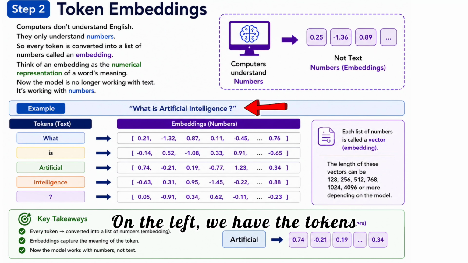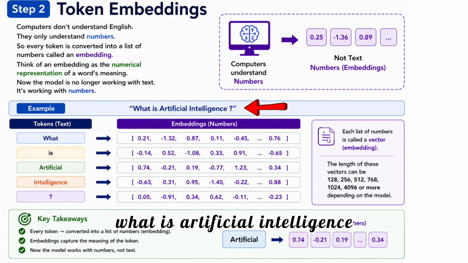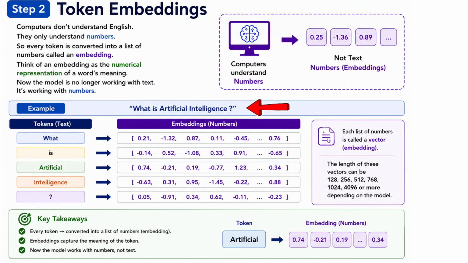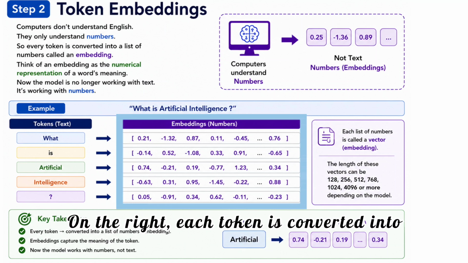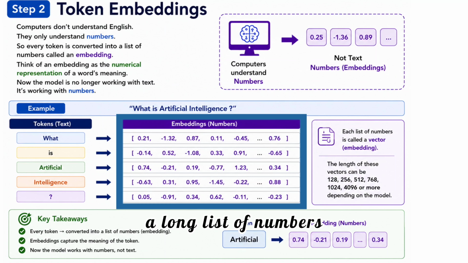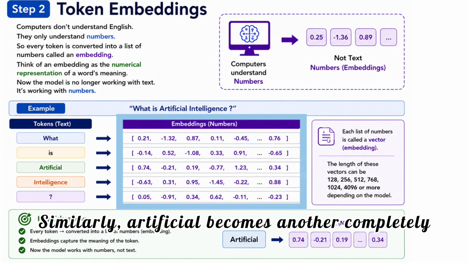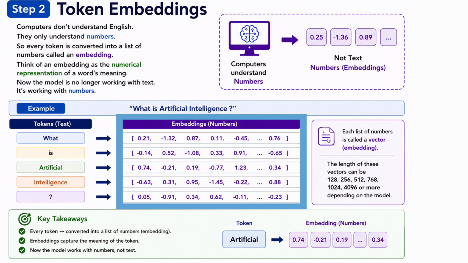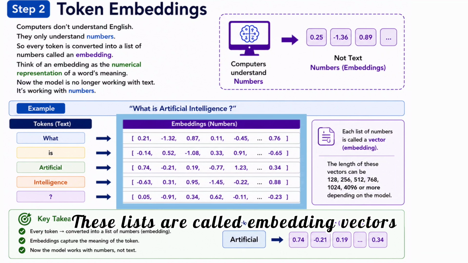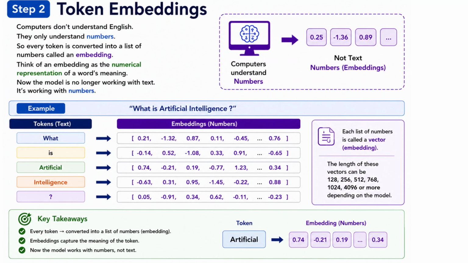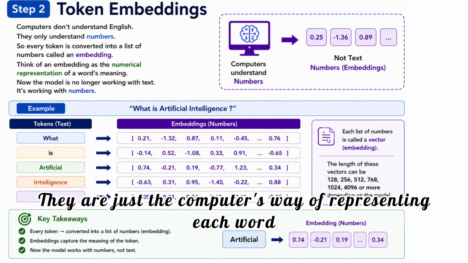On the left, we have the tokens, what, is, artificial, intelligence, and question mark. On the right, each token is converted into a long list of numbers. For example, what becomes the number shown on the screen. Similarly, artificial becomes another completely different list of numbers. These lists are called embedding vectors. Don't worry about remembering the numbers. They are just the computer's way of representing each word.